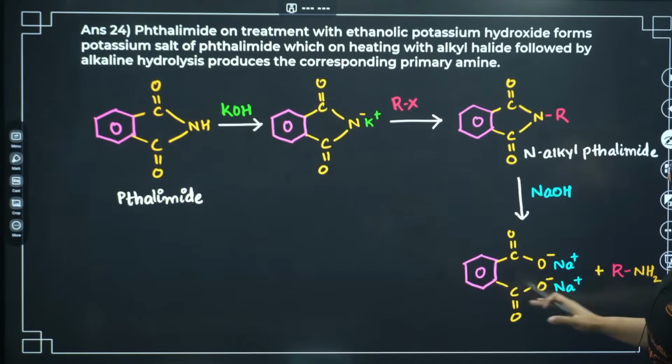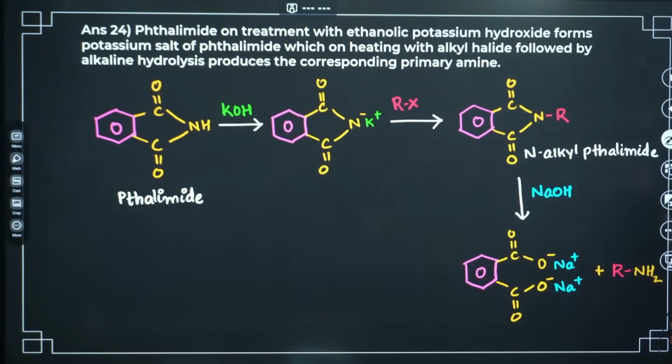Let's go ahead. This is your Gabriel phthalimide synthesis. Okay, this mechanism is very important. Go ahead with it.